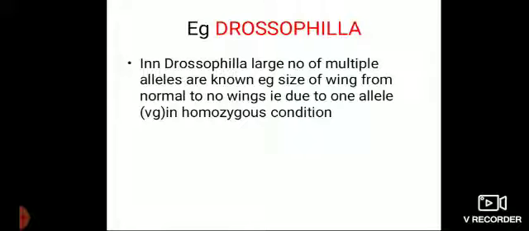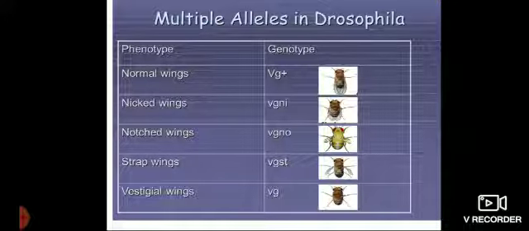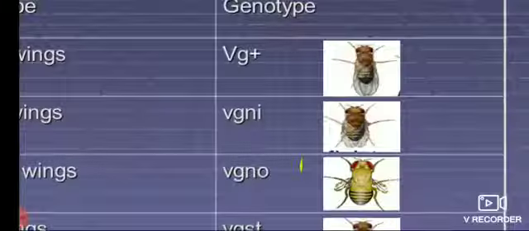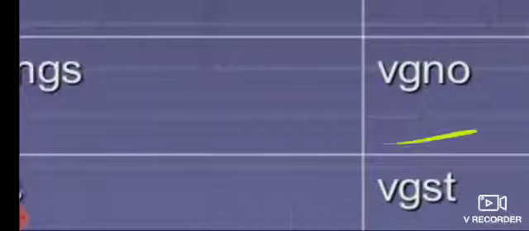Now here you can see the Drosophila. In Drosophila, Vg plus means normal wings, Vg ni means nicked wings, smaller wings, then Vg no means notched wings, then Vg s, s means strapped, strap means just like a strip, and only Vg means here no wings.